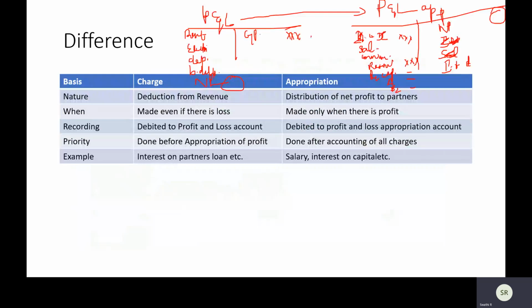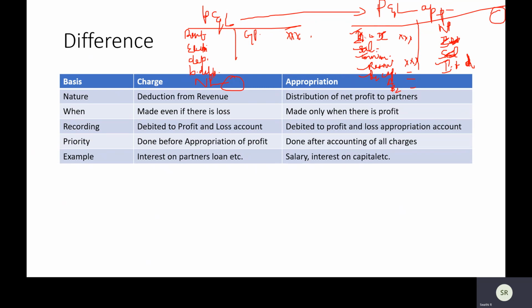Suddenly I thought we were making the capital account. That's why I wrote it this side. My bad. So net profit, and interest on drawings, which is an income to the firm, will come here. This is again a nominal account. So the interest on drawings is an income for the firm, while interest on capital is an expense for the firm. Salary is also an expense for the firm. So is commission, so is reserve, and distributing them also the same. So basically P&L appropriation, this is the format.